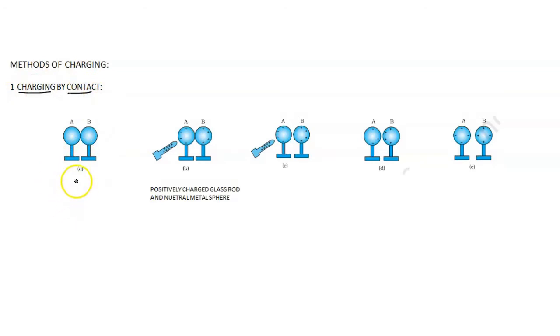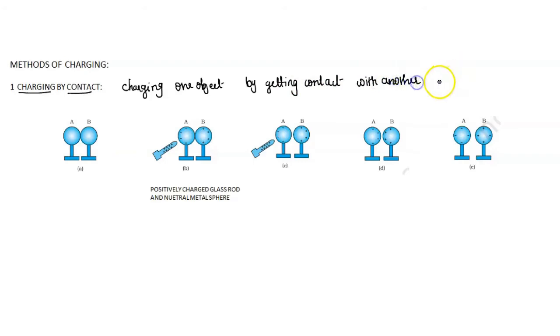Charging one object by getting it in contact with another object is known as charging by contact. This method is also known as charging by conduction.